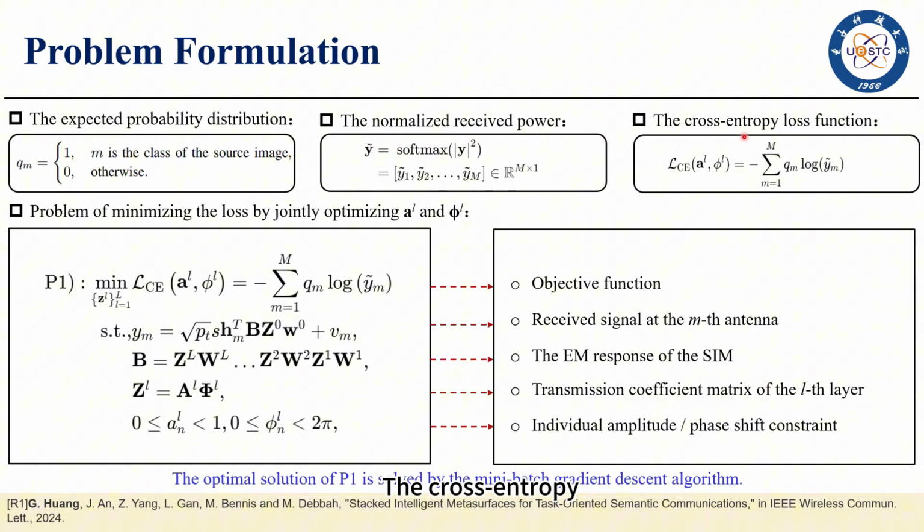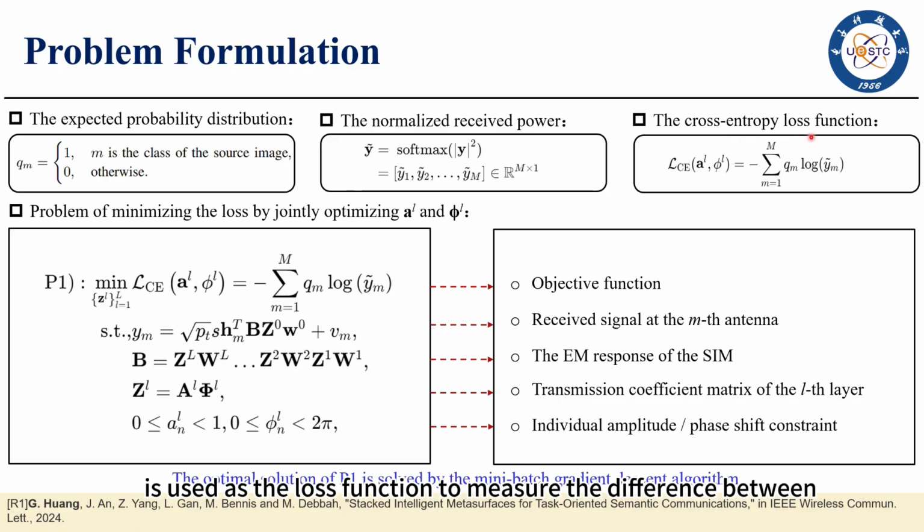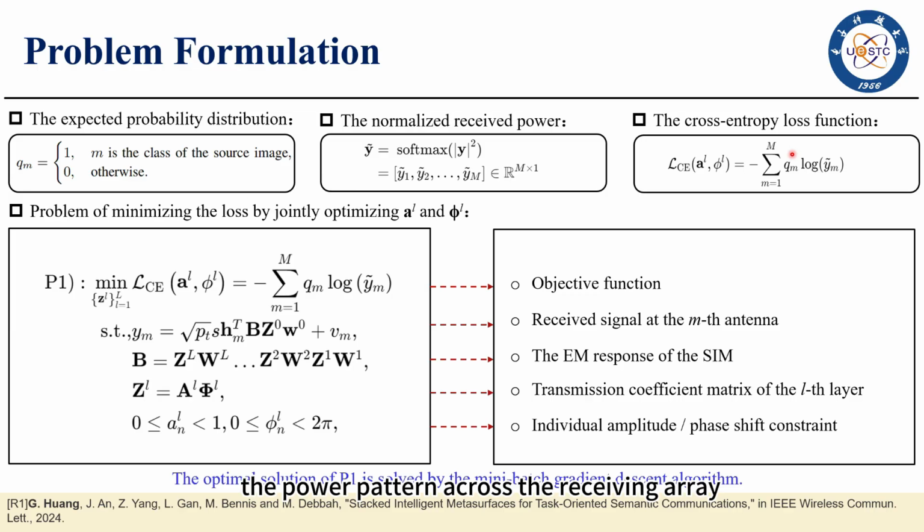The cross entropy is used as the loss function to measure the difference between the power pattern across the receiving array and the expected probability distribution of recognizing the input image. The problem of minimizing the loss by jointly optimizing AL and phi-L is formalized as an optimization problem, denoted as P1.